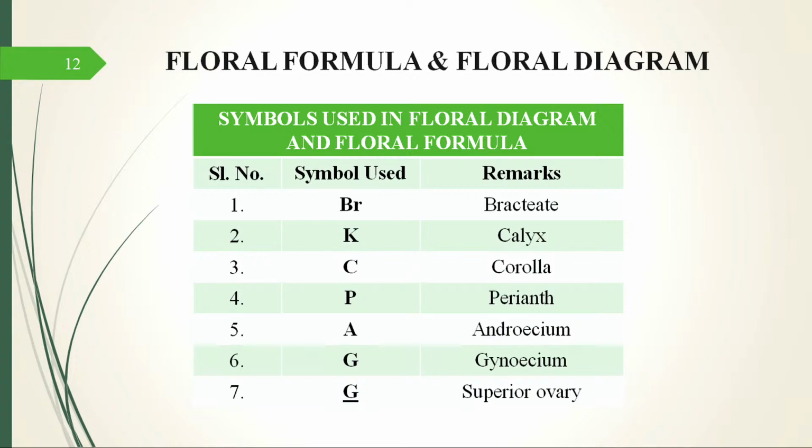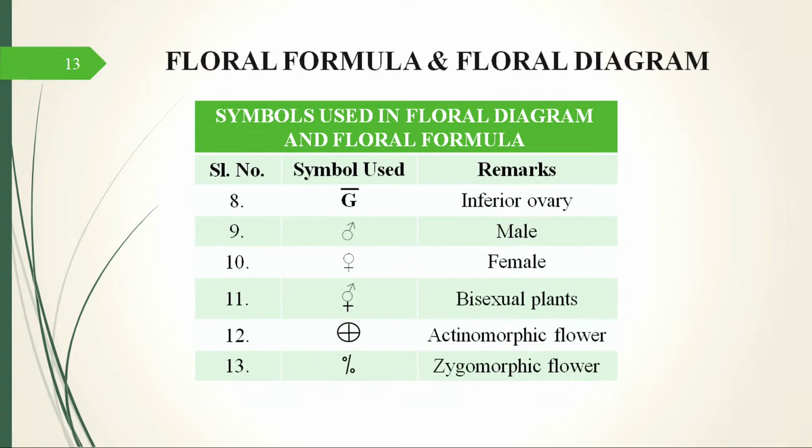Then coming to the reproductive parts of a flower, we talk about Androecium, which is represented as A, and Gynoecium as G, then a line. If the line is below the Gynoecium's G, then it means that the ovary is superior, and if it is above, then the ovary is inferior. So these are the terms in the floral formula. If I know that the G is written and a line is placed above it, then immediately it should come to my mind, okay, the ovary is inferior.